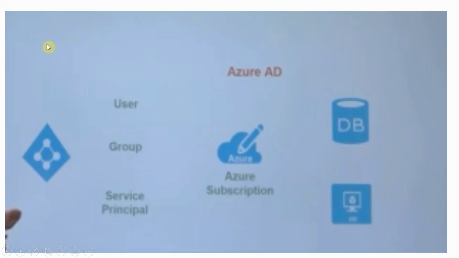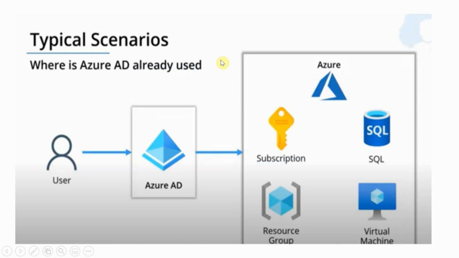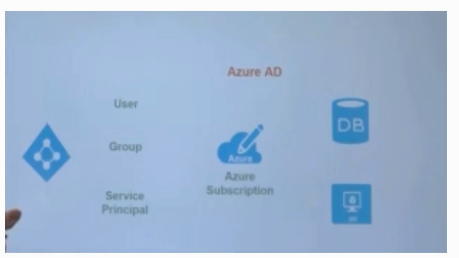So before accessing these Azure resources or groups of resources, you need to authenticate to the Active Directory. First you need to authenticate to the Active Directory. Then the subscription will think, this is a trusted user, and I can trust this user, and I can give access to those resources which he wants to access.